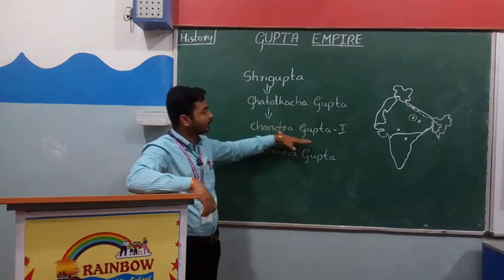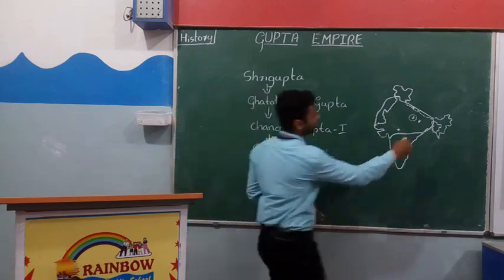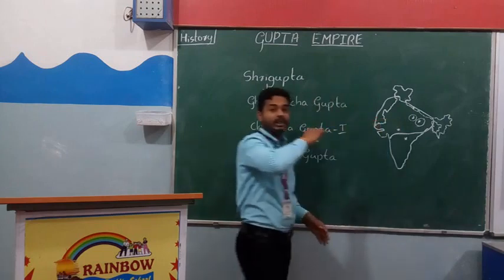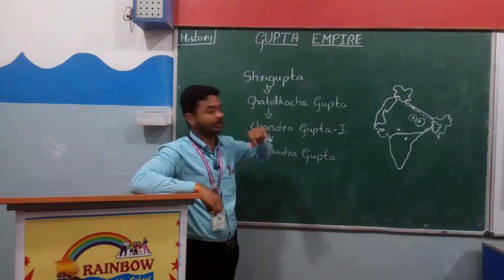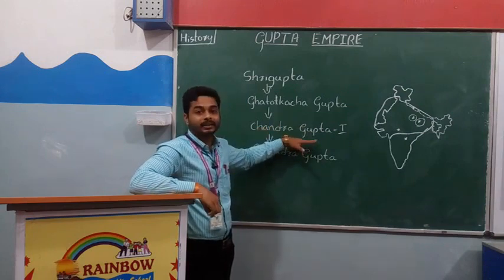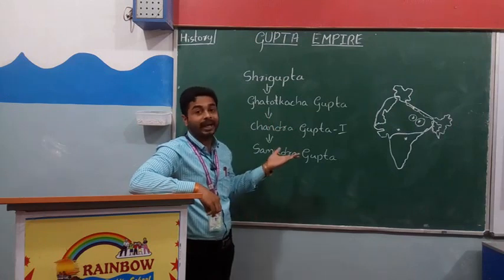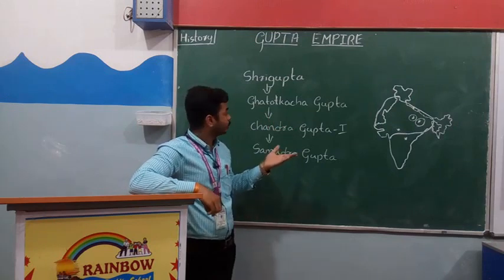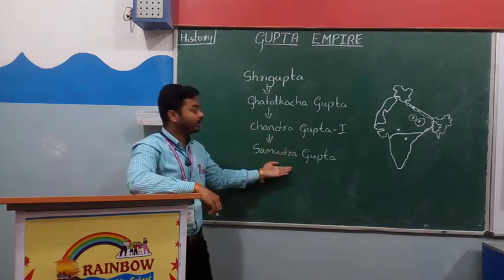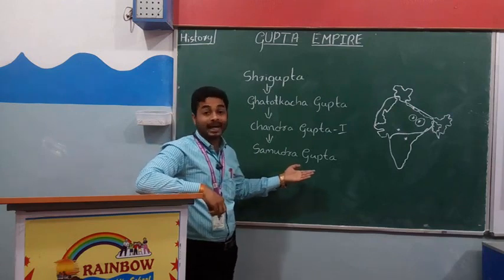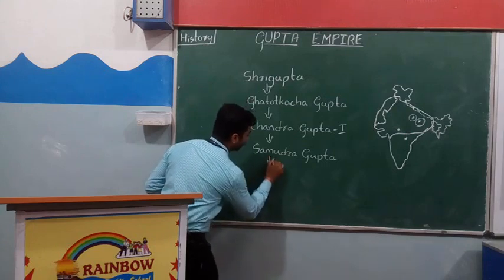After that Chandragupta became the king of the Gupta Empire, but he made Pataliputra his capital, as we all know already. Chandragupta married a Lichchhavi princess, Kumaradevi, right? After that, his son Samudragupta became the king, and we have learned about his achievements.